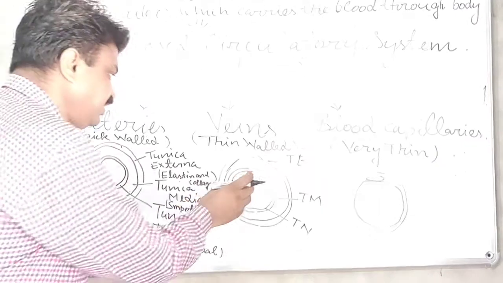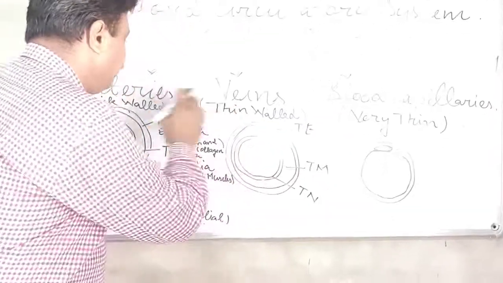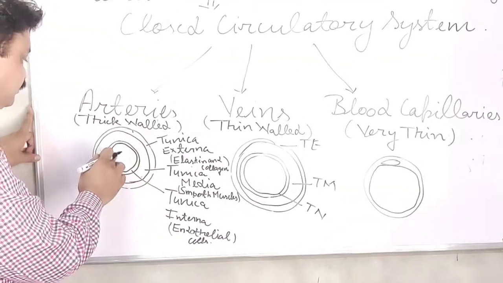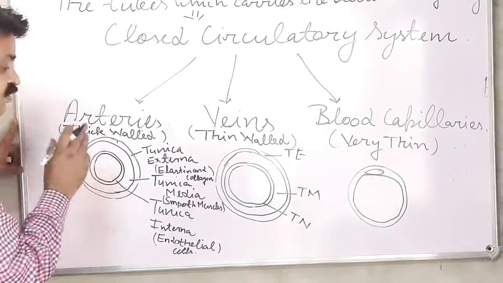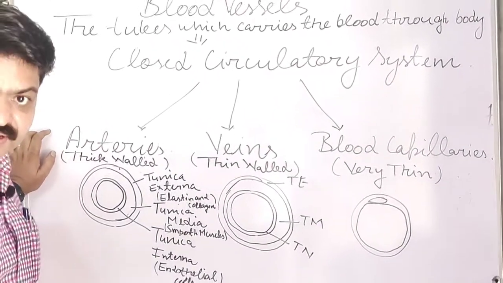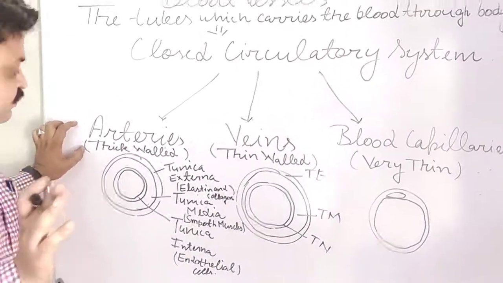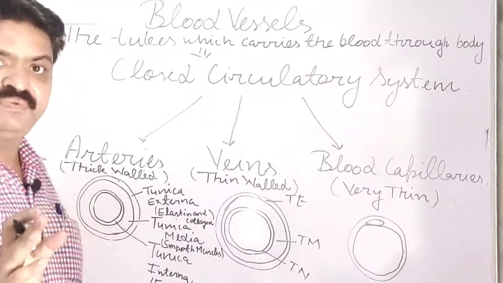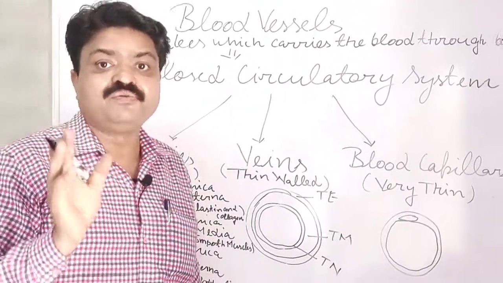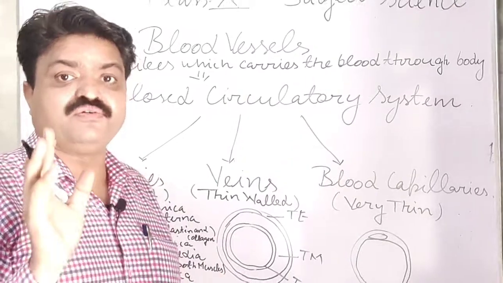The arteries have a small hollow space through which the blood passes, and this small hollow space helps them maintain the high pressure of the blood.